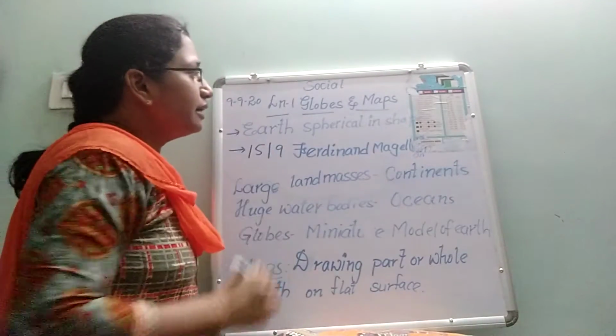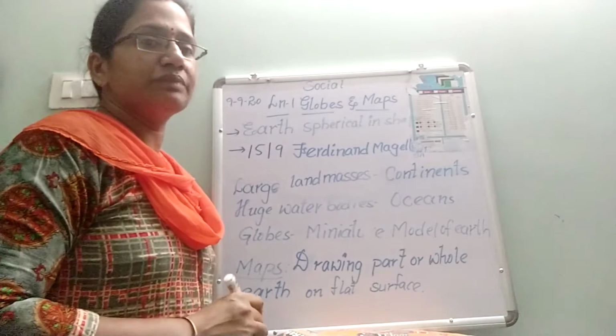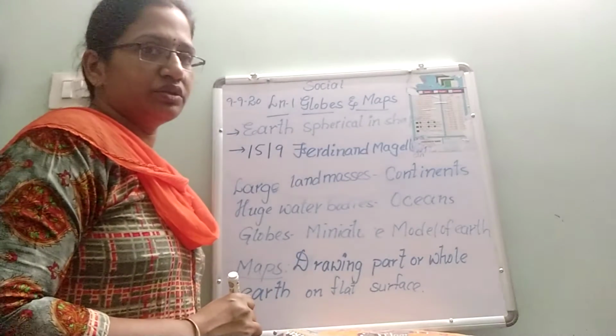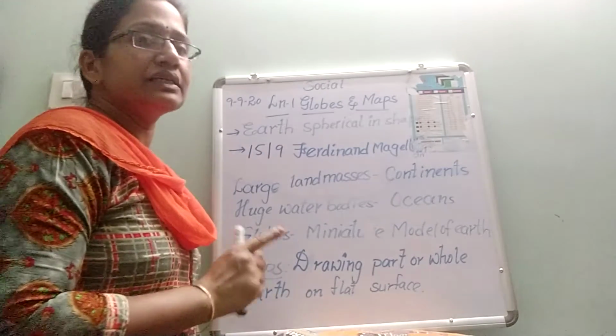Okay, children, let us go through the lessons. So let us revise once again globes and maps, latitudes and longitudes. So how many lessons you have for test, Nana? 2 lessons, first lesson and second lesson.